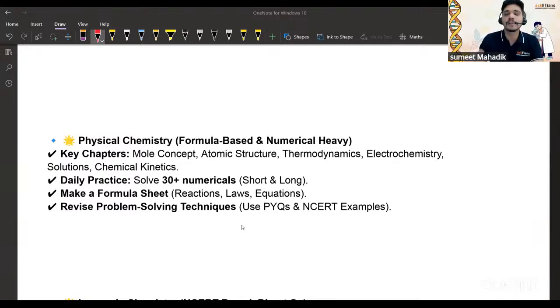जैसे कि मोल concept में कुछ concepts होंगे, right? Converting factor आएगी, you should be aware of it. Okay, then make a formula sheet, reactions, laws, and equations. Make sure that you maintain your own notes. I can understand that right now you get everything from the internet, from many sources. But when you make your own notes while studying or reading, it gives more impact to the brain because you're giving that hint: yes, this is an important thing. That's why we're doing these things, right? And practice makes the golden opportunity for it. Okay, so you have to work on that.